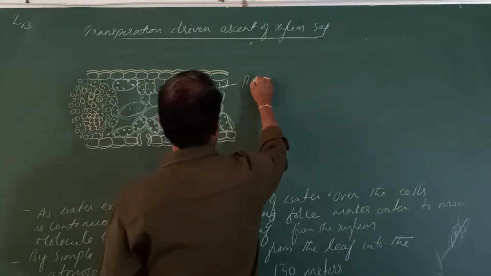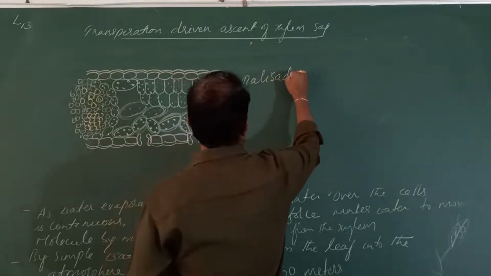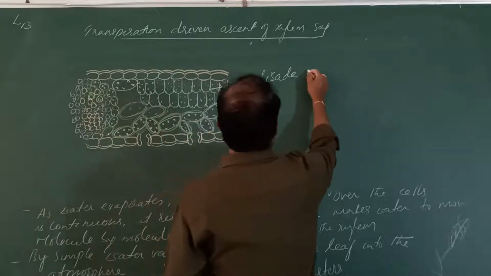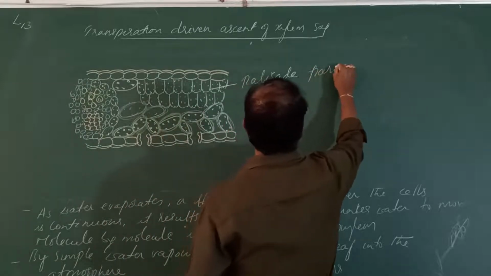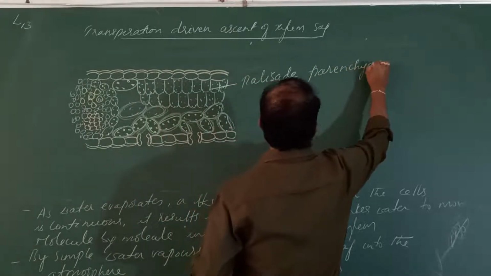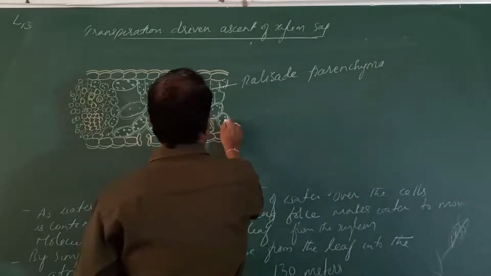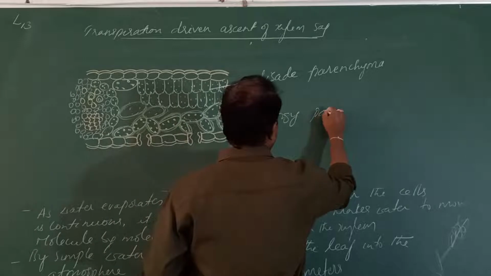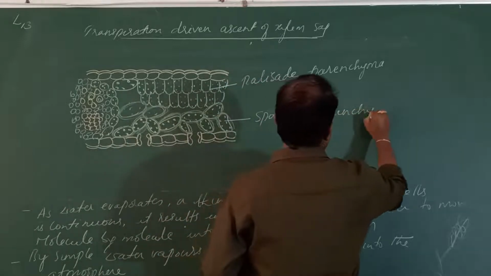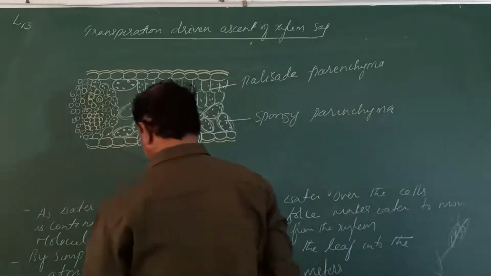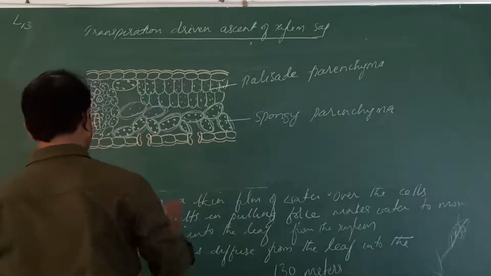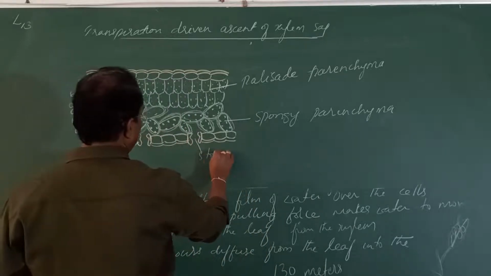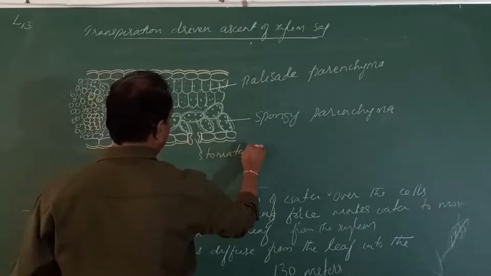So now see this. What is this? Palisade parenchyma. And what is this? Spongy parenchyma. Palisade parenchyma, spongy parenchyma. So what is this? Stomatal pore.